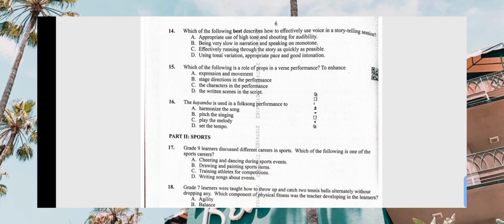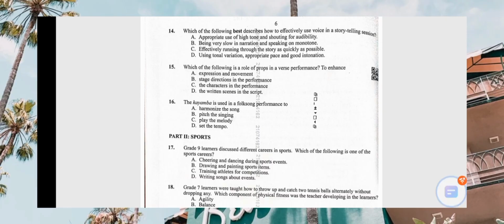A role of props, let's start with A, expression and movement. Yeah, that one gives the good definition. Stage directions, no. The characters in performance, no. The written scenes in the script, that is wrong as well. The correct answer for number 15 is A, which is expression and movement.